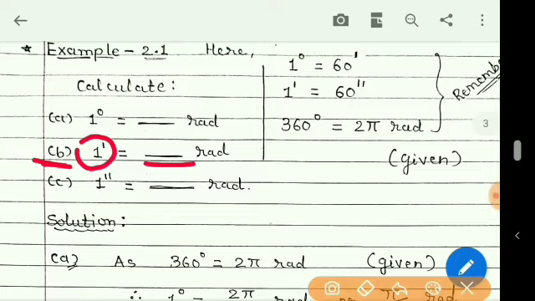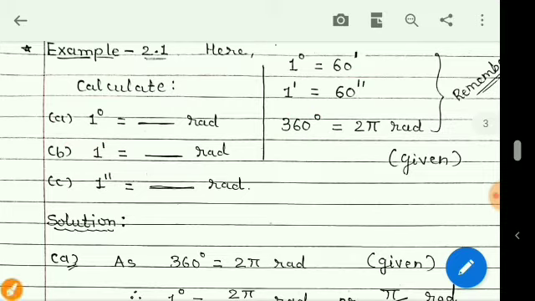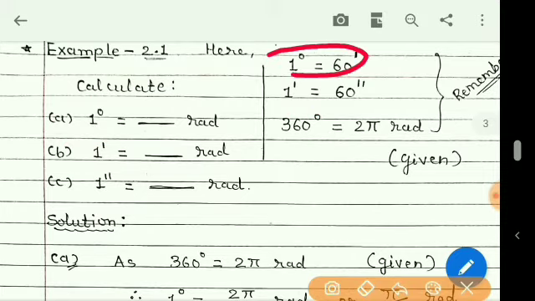Students, we know how to convert degree to radian, but here the given unit is minute. So first we will convert this minute to degree, and then from degree to radian. Now here it is given that 1 degree is equal to 60 minutes.